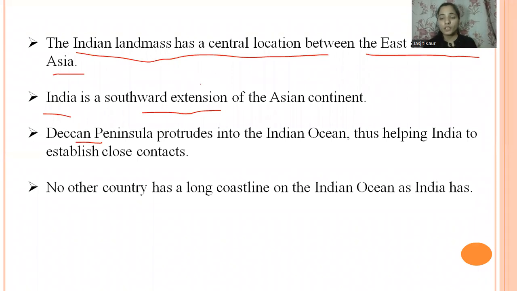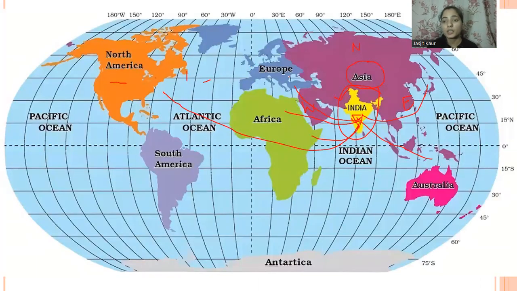And if we talk about the coastline of India, India has the longest coastline in the Indian Ocean. So this is one very important fact about India, that no other country in the world has the longest coastline as India has. Like we can see that this is the coastline.